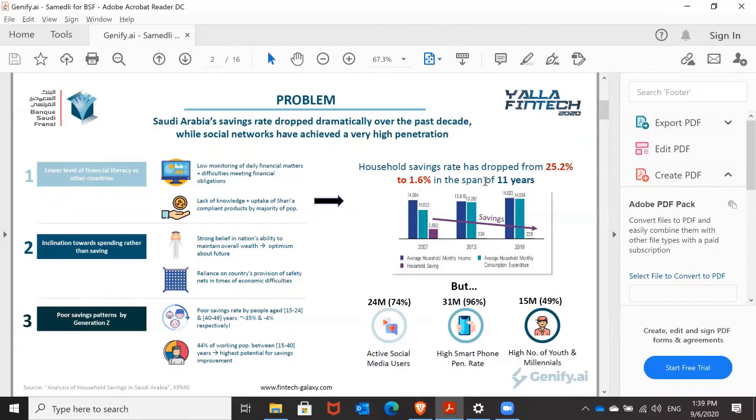So we already know that the household savings rate in Saudi Arabia has been decreasing consistently for the past 11 years, from approximately 25% to a low of approximately 2%. And this contrasts with some of the more positive metrics that we're seeing in the kingdom, such as high activity levels when it comes to social media, high penetration rate of smartphones, a very young population that is digitally savvy typically. So we're aiming to mix and match these favorable metrics within the kingdom with a less positive metric of the savings rate and try to tackle problems such as the poor savings patterns by Generation Z and the millennials.